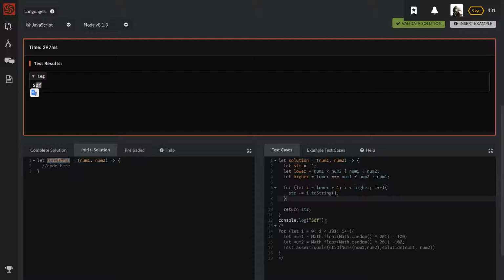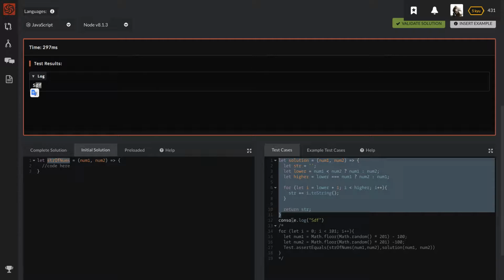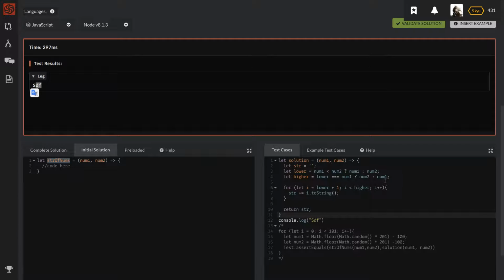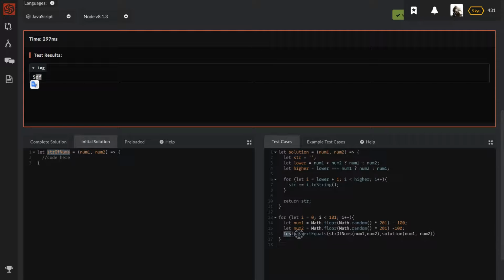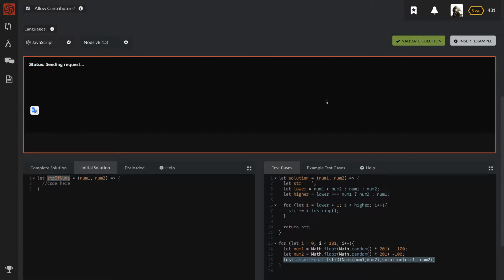And so whatever happens here, it will start running it. The solution doesn't really run, it reads that and understands that within this console there is a function solution that can be run or not run. The console runs because it's within that code. This for loop runs, and just like the console logs, it will spit out 101 of these, and then those 101 will run, creating those test cases and checking them. That's what happens if we validate a solution here.